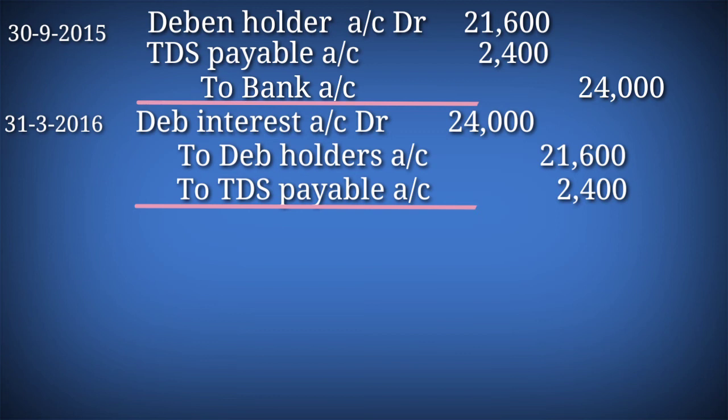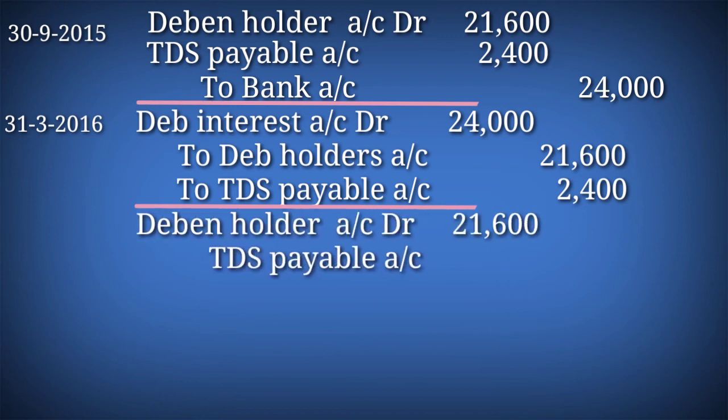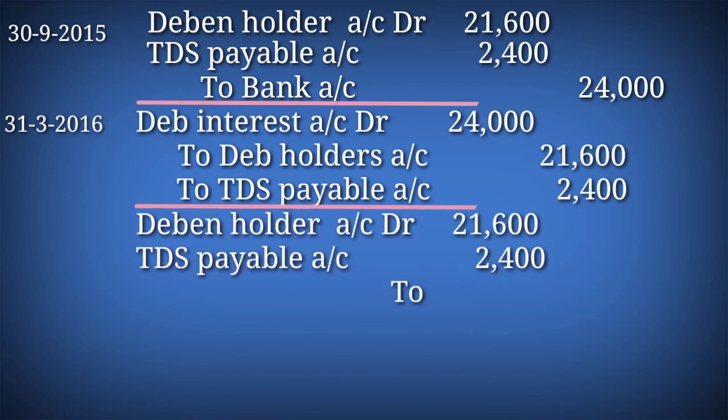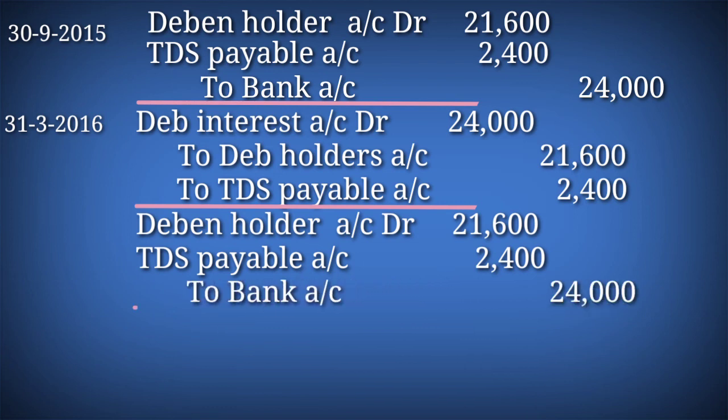And the entry for payment: debenture holder account debtor 21,600, TDS payable account debtor 2,400 to bank account 24,000.